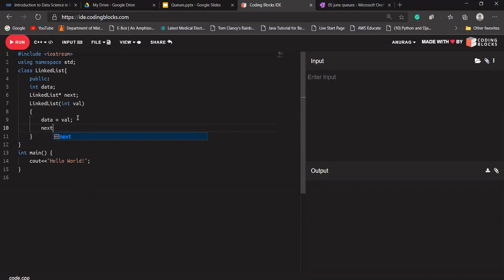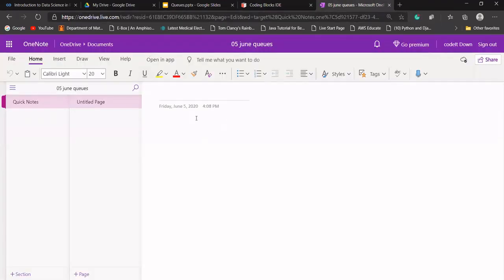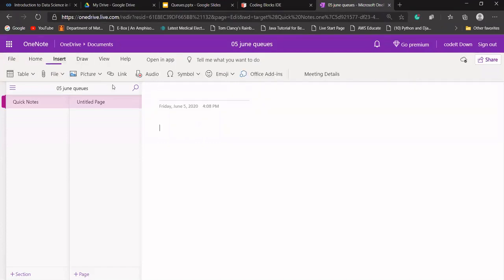And next will be null. Okay, so what this constructor is doing is it is not doing anything. It's just assigning this value to its data part, and its next part will be null. Let's see whether our, okay, I hope now it is fine.